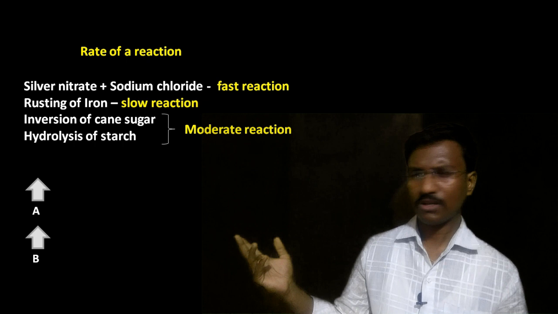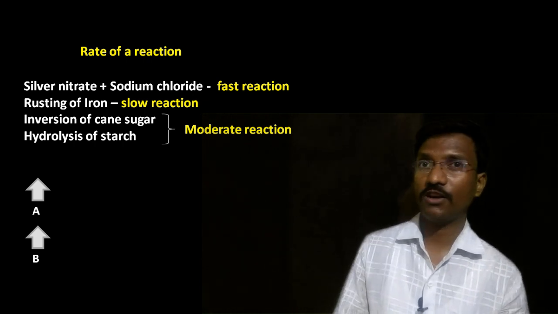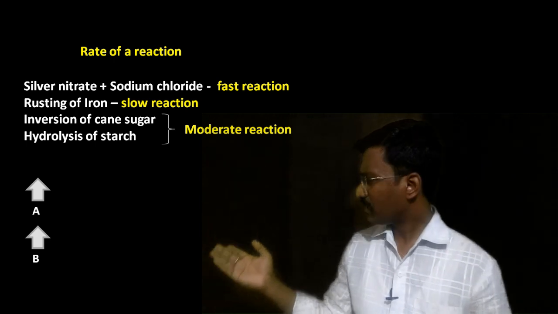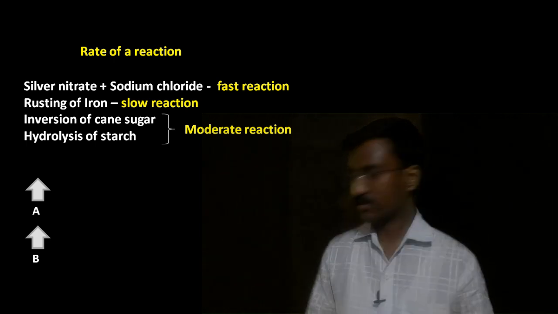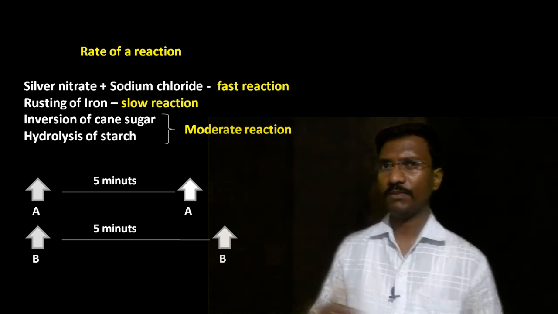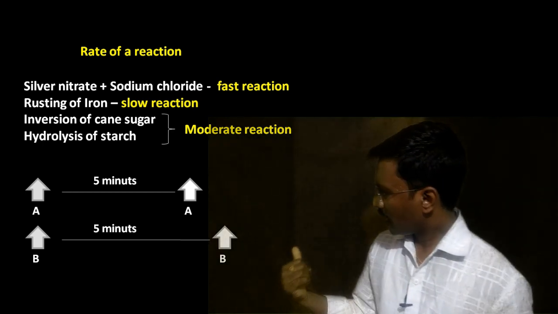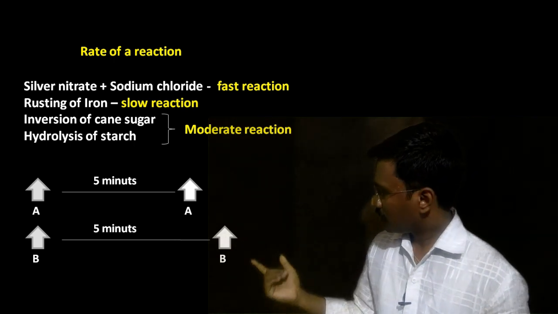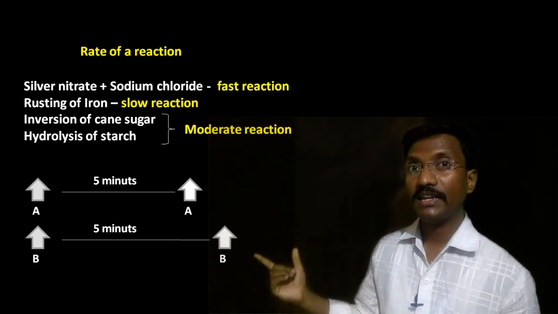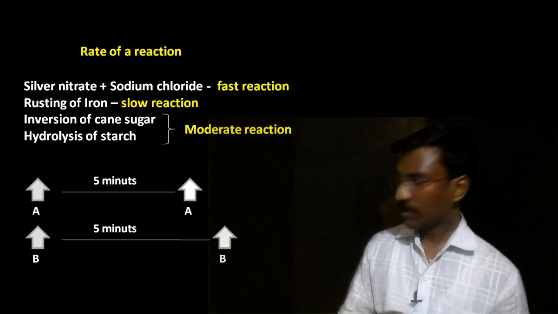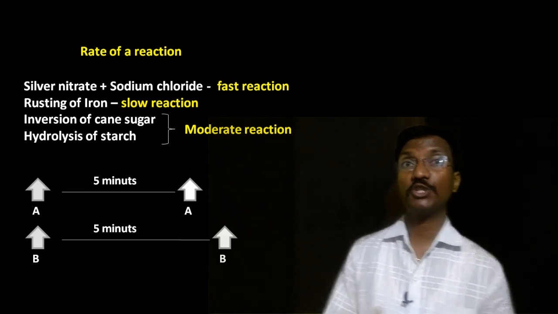We can understand rate of reaction still better. Just look at this one, here there are A and B. Think of these as two persons. After 5 minutes they have undergone displacement. The positions of A and B are different, meaning after 5 minutes person B reached a greater distance than person A. So which one has the faster movement?